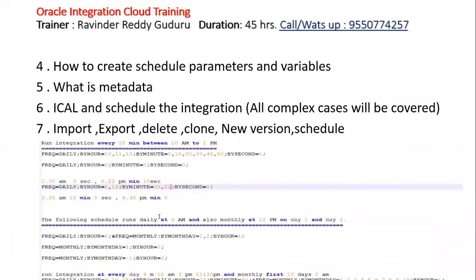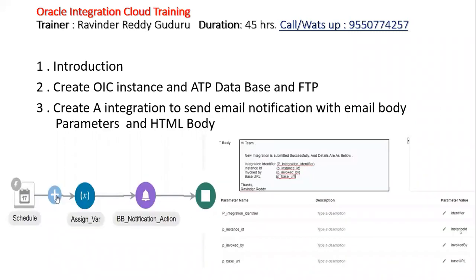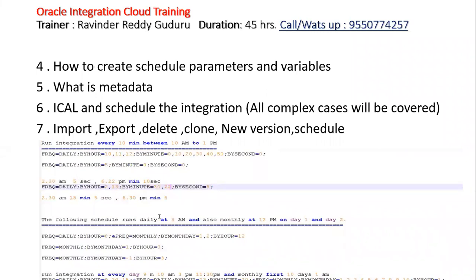After this topic, we'll go with how to create a schedule parameter and how to create a variable, which will already be covered in the previous topic. The schedule parameter is similar to your concurrent program parameters. It is nothing but your concurrent program parameters. We'll cover the limitations of the schedule parameters, how these parameters will be passed, and how it will work. All things will be covered.